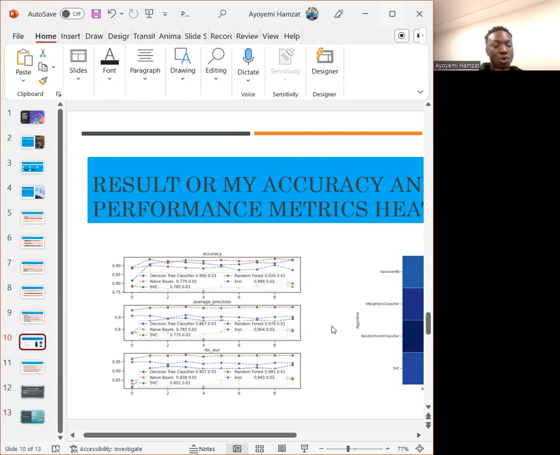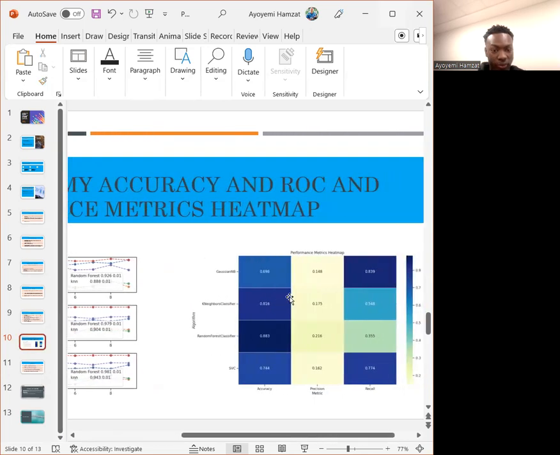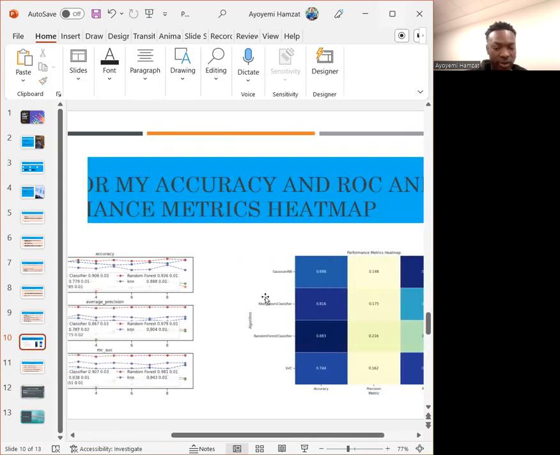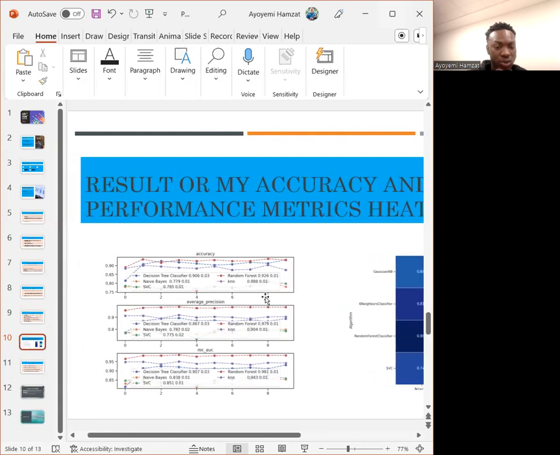There are some things you have to control to reduce the risk of having a stroke in the near future. So this is my ROC curve and my performance metrics heat map. You could also see the results in the IPYNB file I'll put in the comment section of this video.